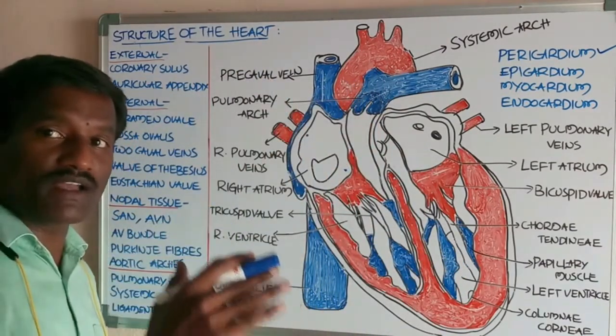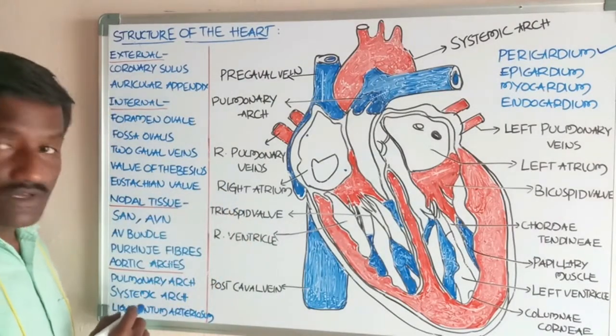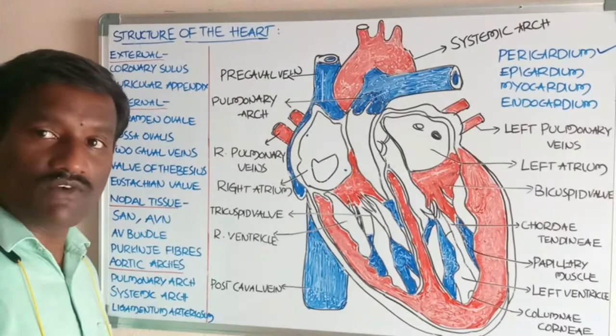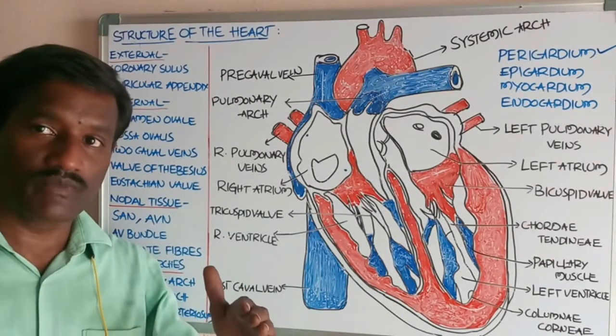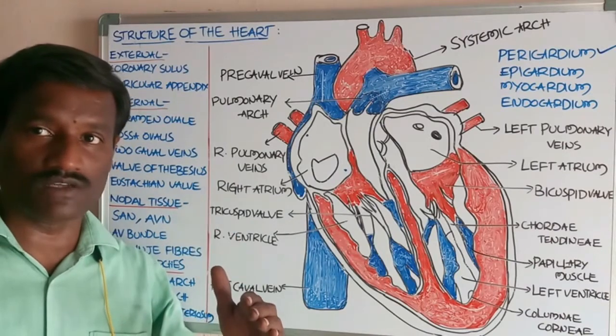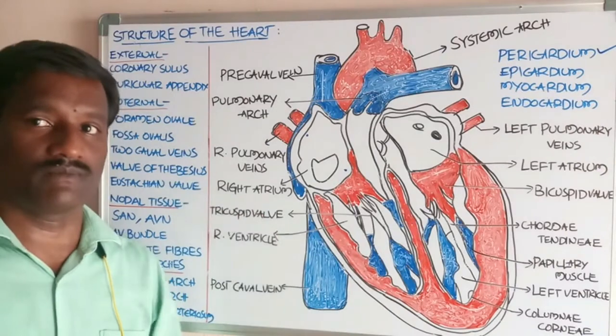At the opening, there is a valve. That is the valve called the aortic valve. These are the aortic valves and the pulmonary valves, made up of the 3 semilunar flaps.